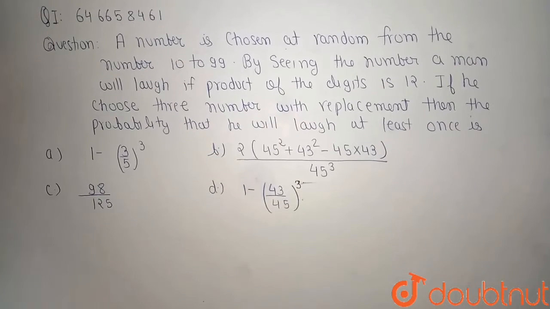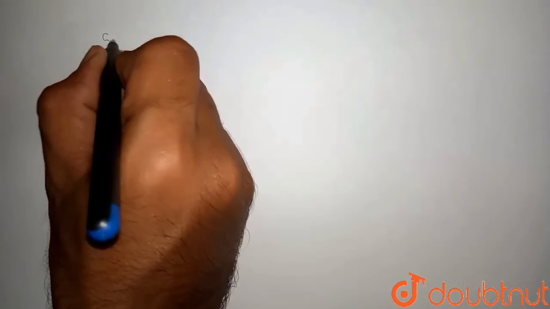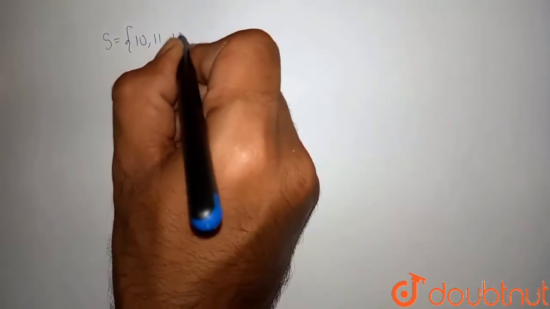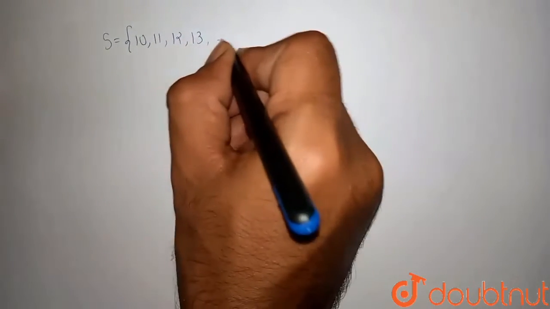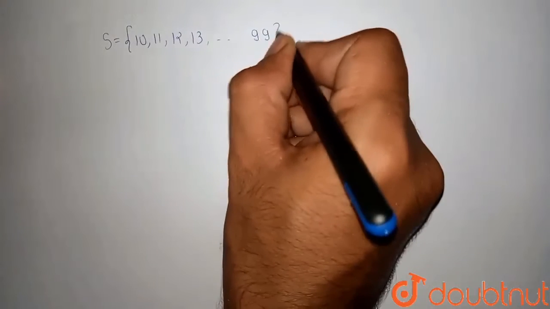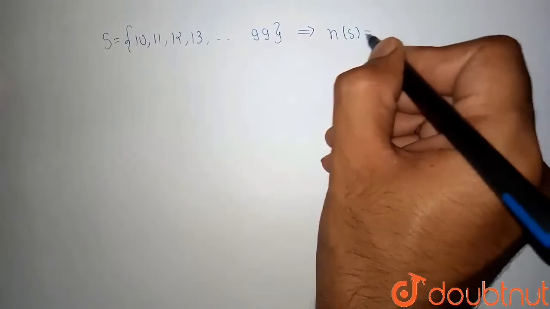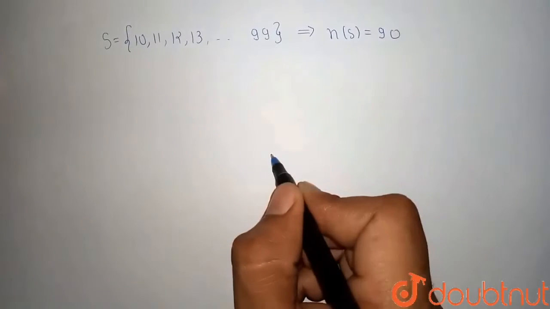Okay, now first I take a set S. I take a set S having the numbers 10, 11, 12, 13, and so on up to 99. That means the total number of elements in that set is 90.